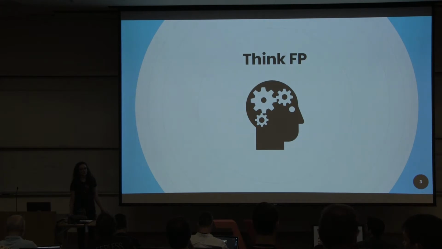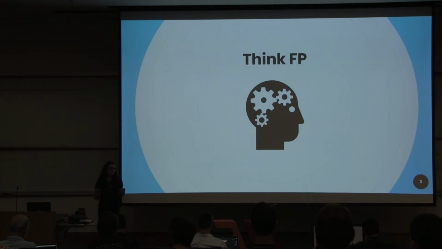Functional programming is a style of organizing your code, and if you are using the imperative paradigm and you are interested in using the functional programming approach, you have to think differently, and you are going to change your way of implementing code.